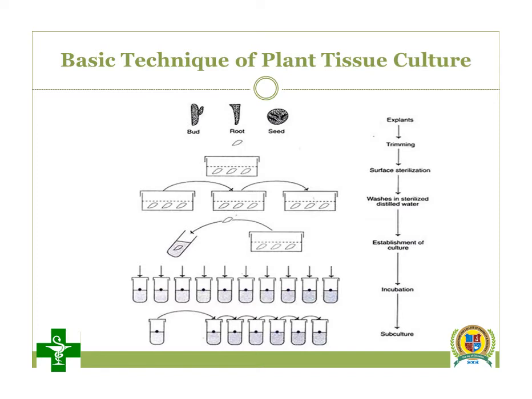Now these cells are put through surface sterilization. After surface sterilization, they are washed three times in distilled water, and after washing, they are put into the nutrient medium. So you are able to produce a number of cultures.